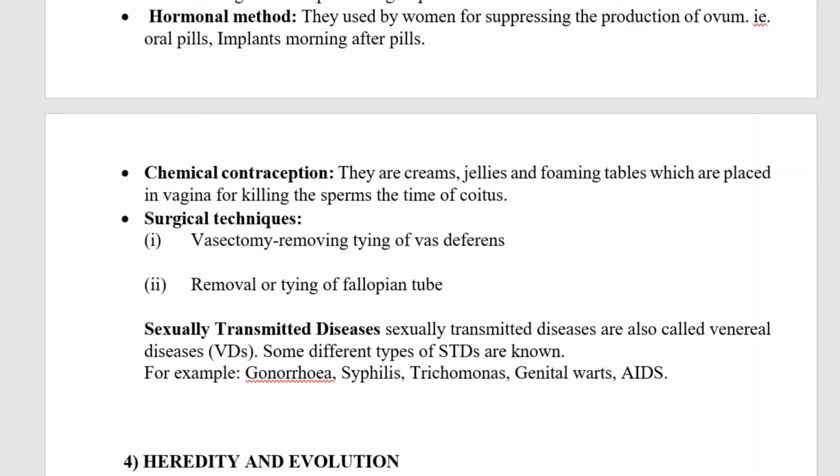Chemical contraception. They are creams, jellies and foaming tablets which are placed in the vagina for killing the sperms at the time of coitus.